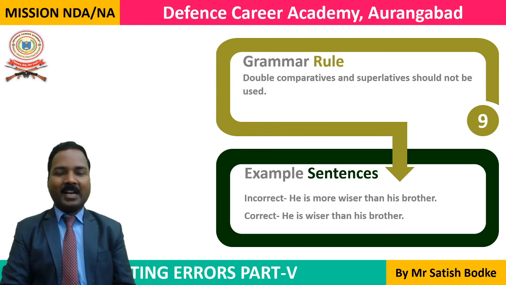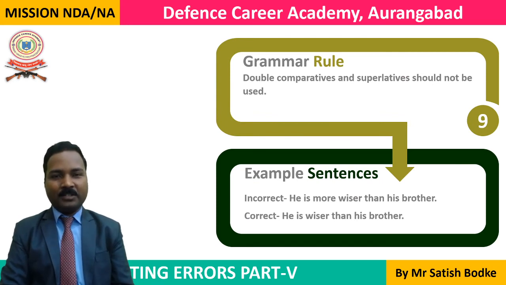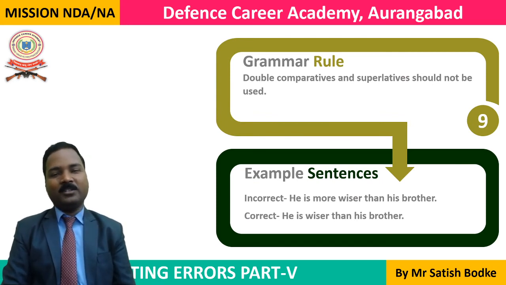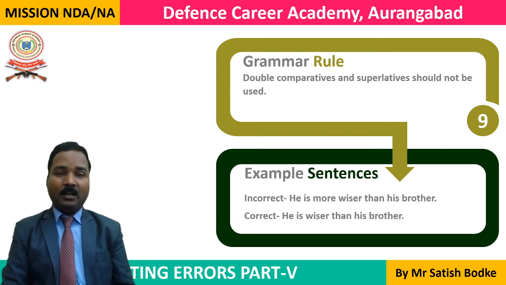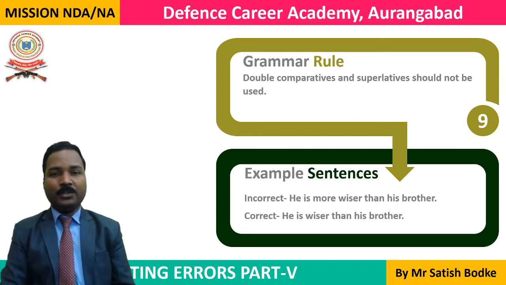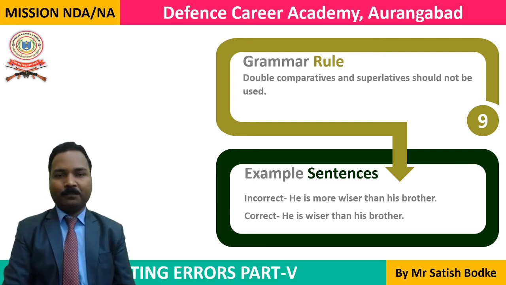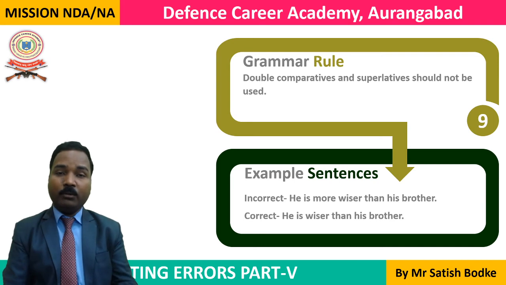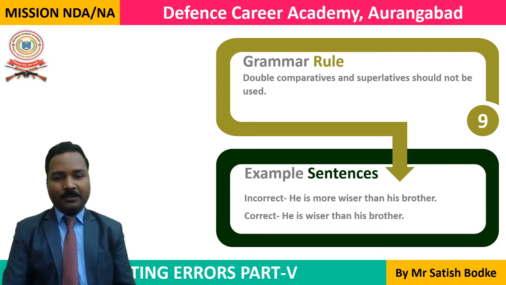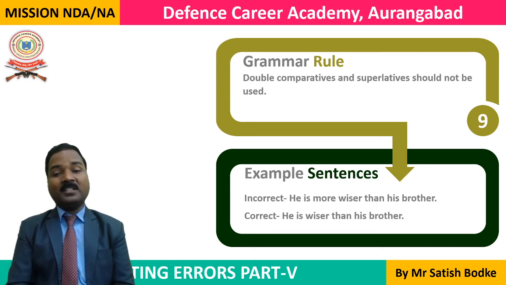This is the last but one rule in today's session. Double comparatives and superlatives should not be used. When we are using the er form of an adjective in the comparative degree, we don't use more before it. As you can see in this example, he is more wiser than brave.